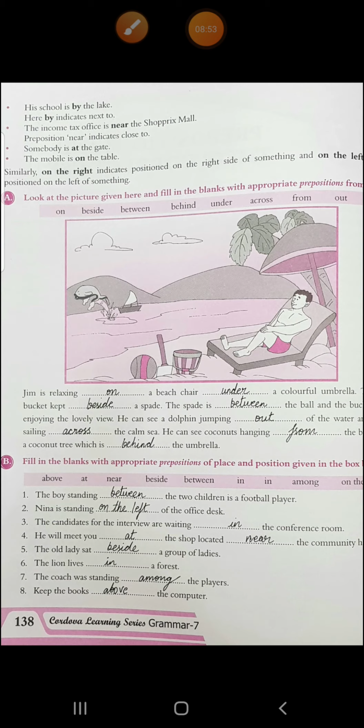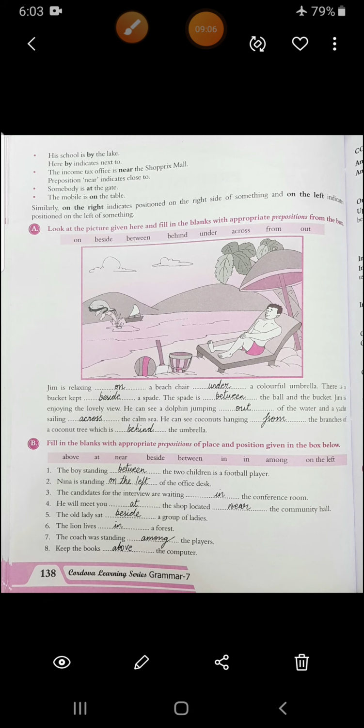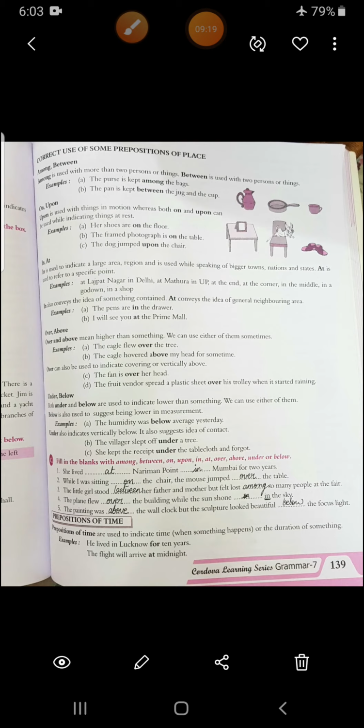Sixth, the lion lives in a forest. The coach was standing among the players, plural. So now he is standing, players, there are many, so here we will use among. If two players were mentioned, then we would have used between. Then eighth, keep the books above the computer. Alright, I hope this exercise is clear to you all.